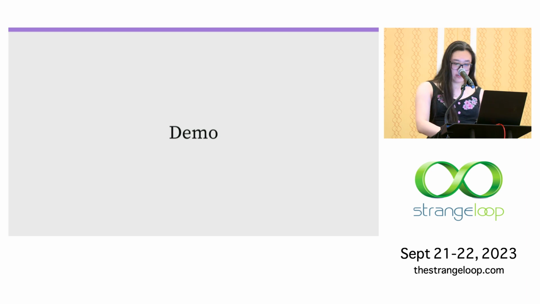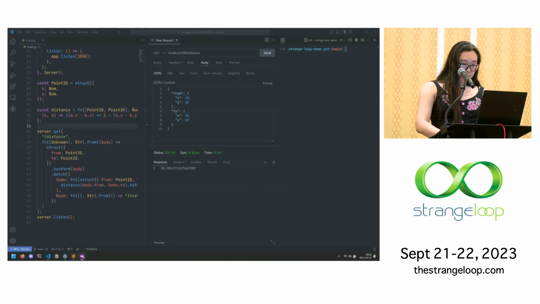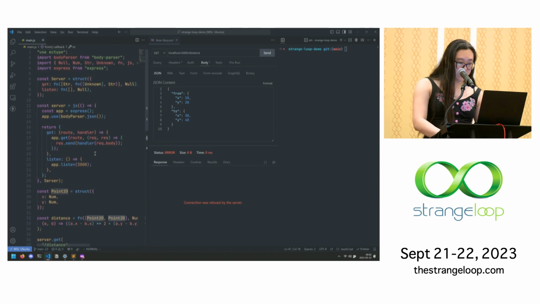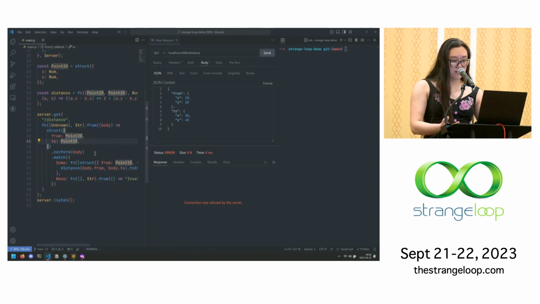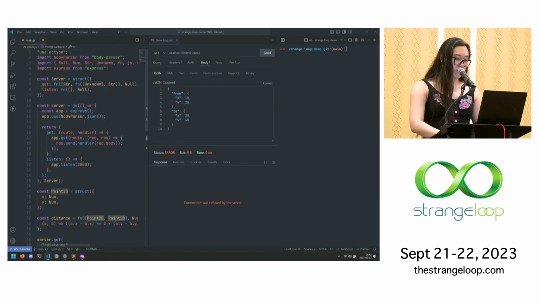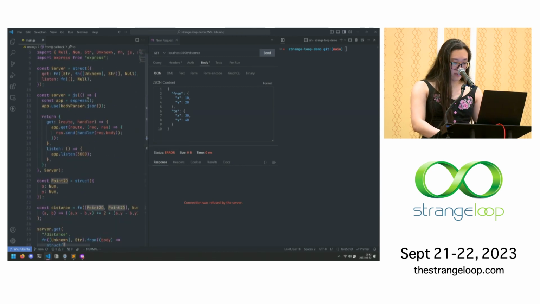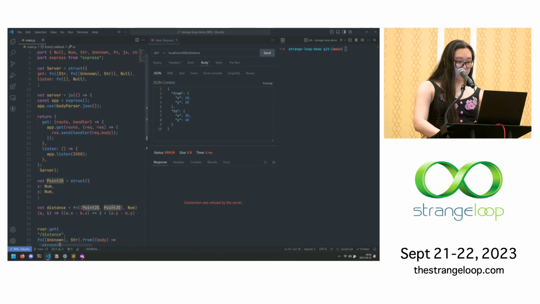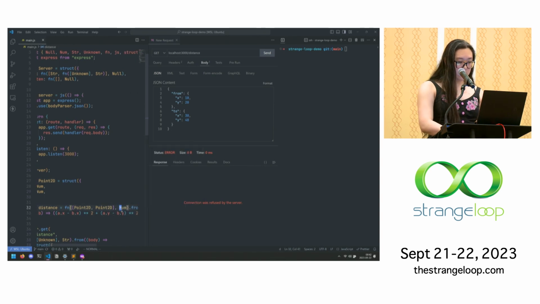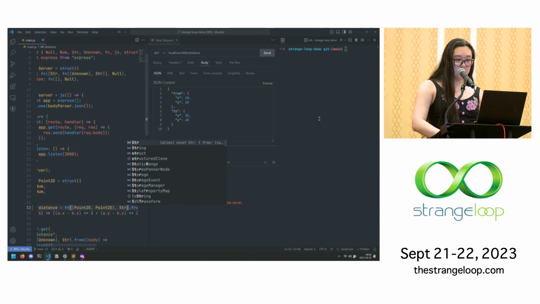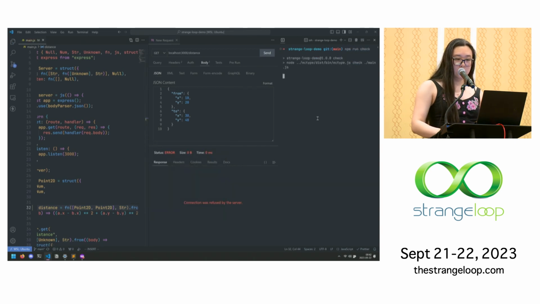So now I want to show you a quick demo of Ectype in action. Can everyone see that okay? Cool. So here we have a program that's written in Ectype. This is a web server that has one endpoint, distance, that calculates the distance between two 2D points. The entire source code of the server is on this left-hand pane here. And we'll see that if I mess with one of the types, I get a type error, right, which goes away when I fix it.